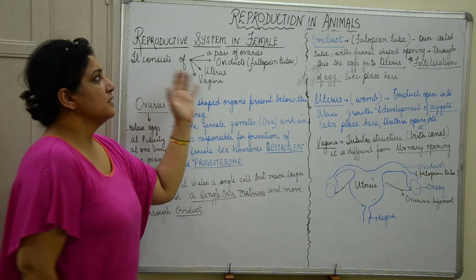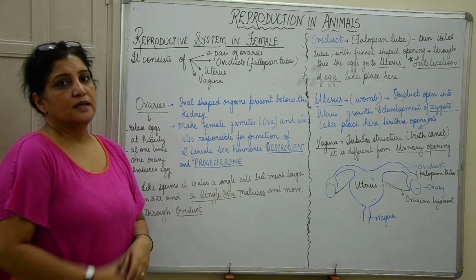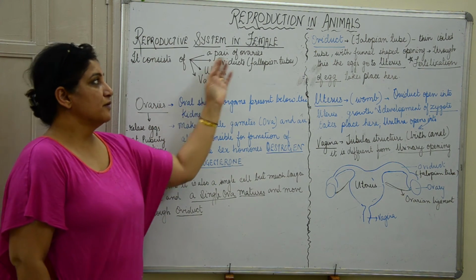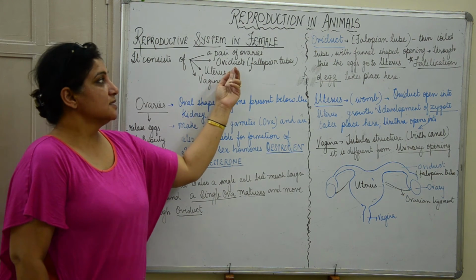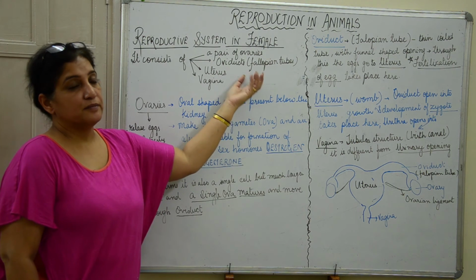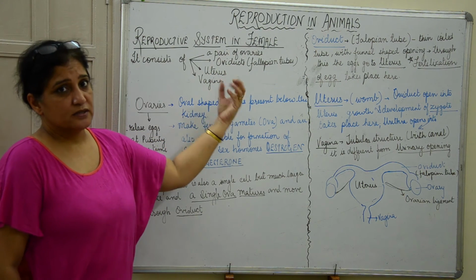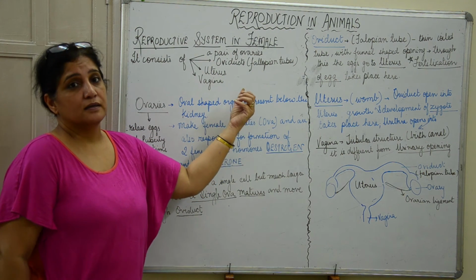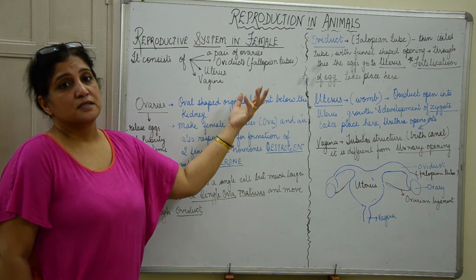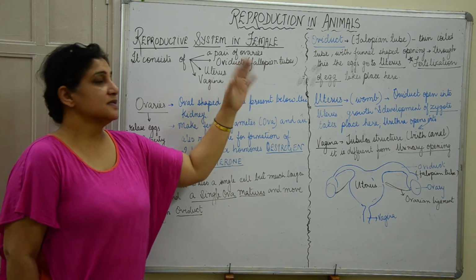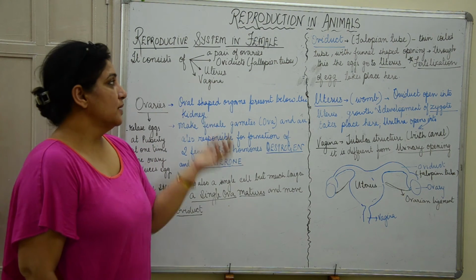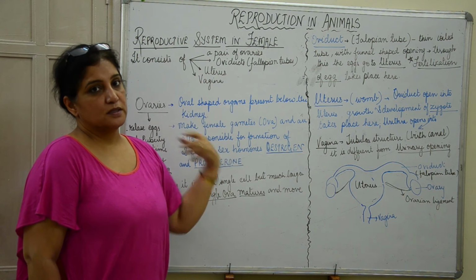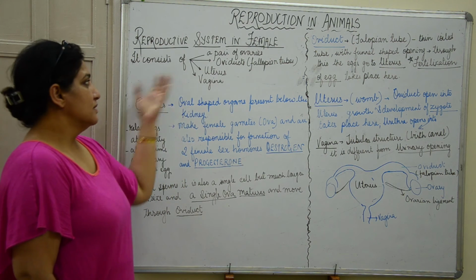So now we come to the reproductive system in female. It consists of a pair of ovaries, which means we have two ovaries. Then it contains oviducts, ducts by the name of that. You can understand these are tubular structures. Like you had the vas deferens or the sperm ducts in male, we have oviducts in the female. And uterus, which is also called the womb, and vagina, which is a tubular muscular opening. Okay, so we learn more about these.